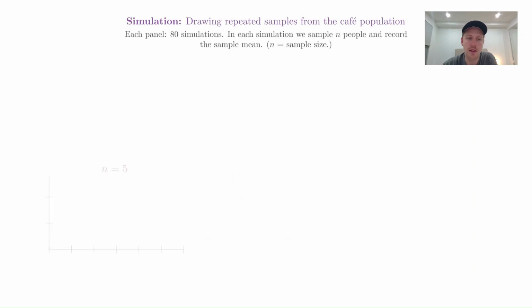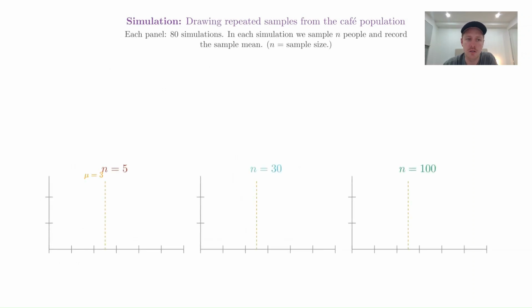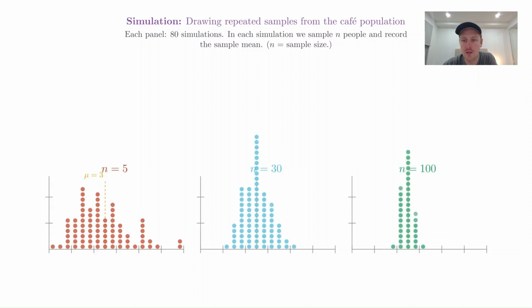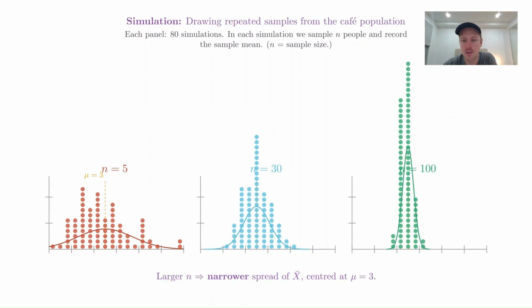So let's bring it all back together and look at a bit of a simulation. Okay, so here's our cafe population. We've done 80 samples of size 5, 80 samples of size 30, and 80 samples of size 100. And the code behind this has literally just taken the simulated values for a right skewed distribution with a mean of 3 and a standard deviation of 3.